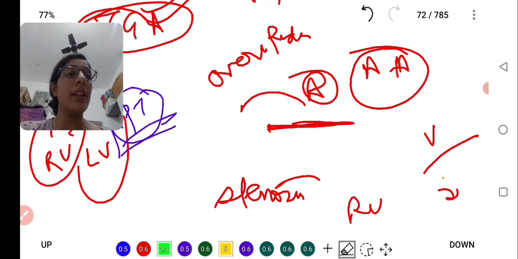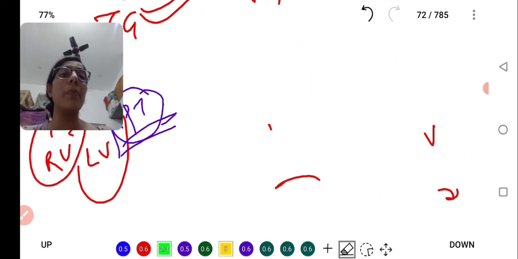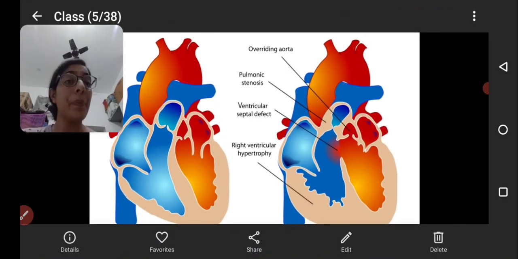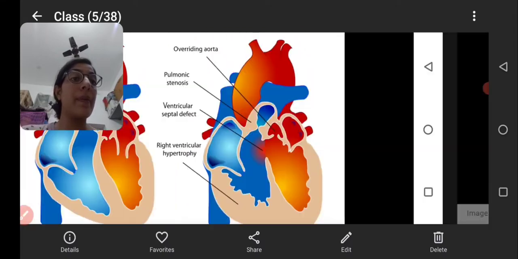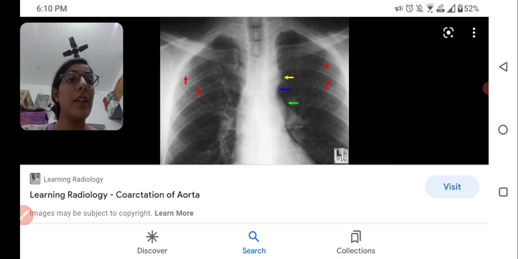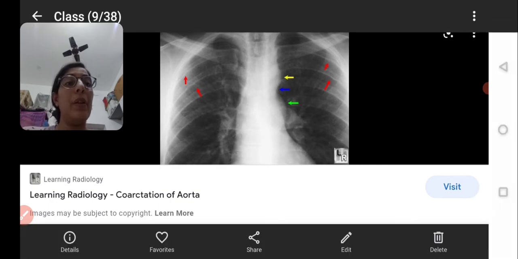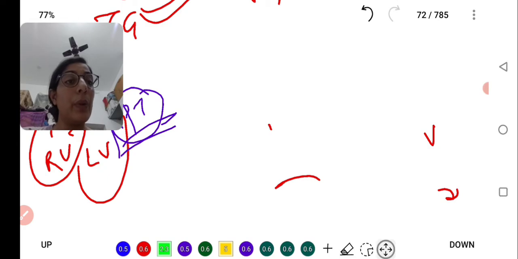Let's clean this up. Let's have some images, the most important images regarding congenital heart disease. Look at the options first, then we will look at the images.